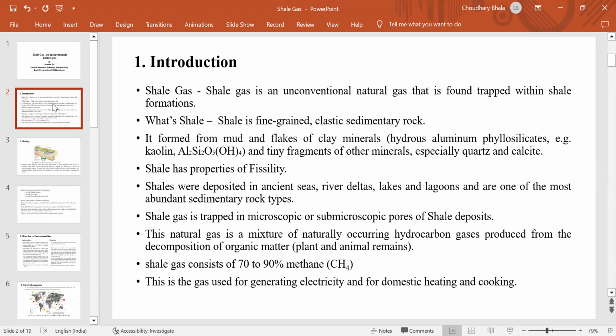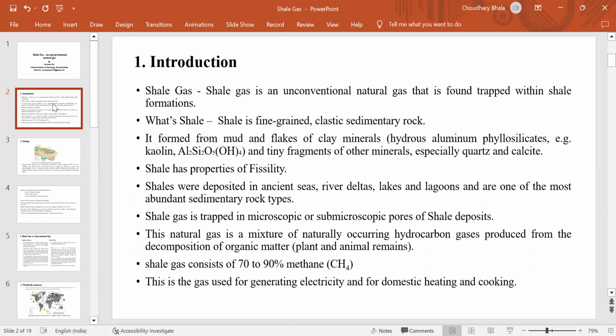Shale has a property called fissility. So what is fissility? Shale is characterized by its tendency to split into thin layers less than 1 centimeter in thickness. This property is called fissility. Shales are deposited in ancient seas, river deltas, lakes, and lagoons, and are one of the most abundant sedimentary rock types. Gas is trapped in microscopic or submicroscopic pores of shale deposits.